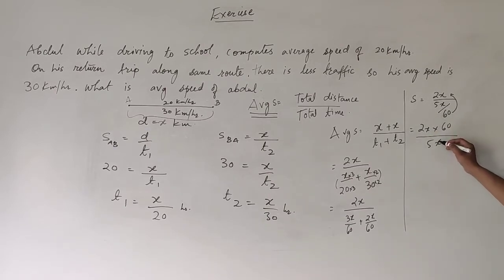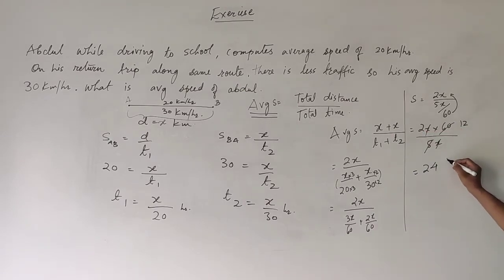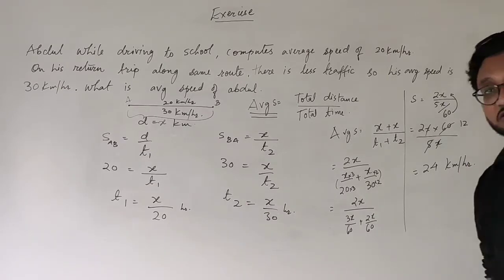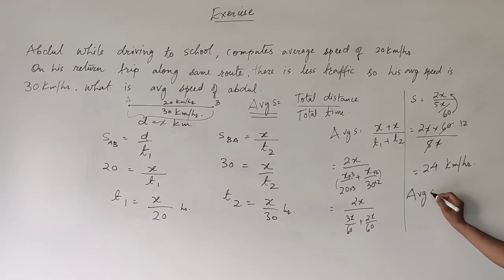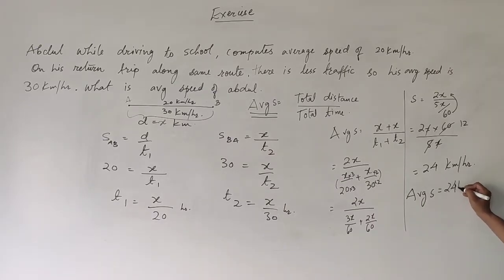This x gets cancelled. What you get? 5 12s are 60 and 12 2s are 24. So 24 kilometers per hour is the answer. That is the average speed. So the average speed, the final answer, you are supposed to write like this: average speed is 24 kilometers per hour.